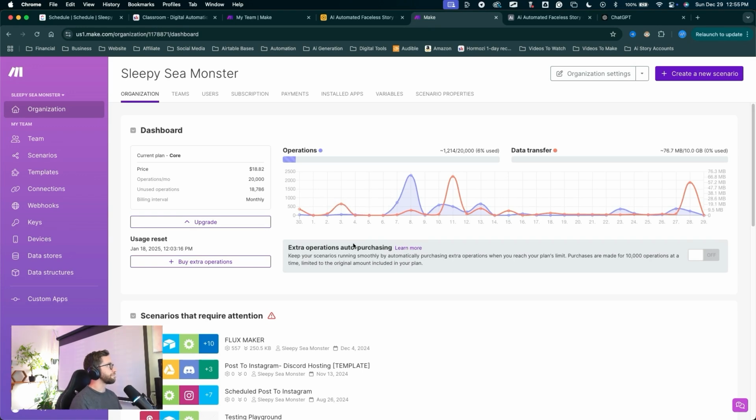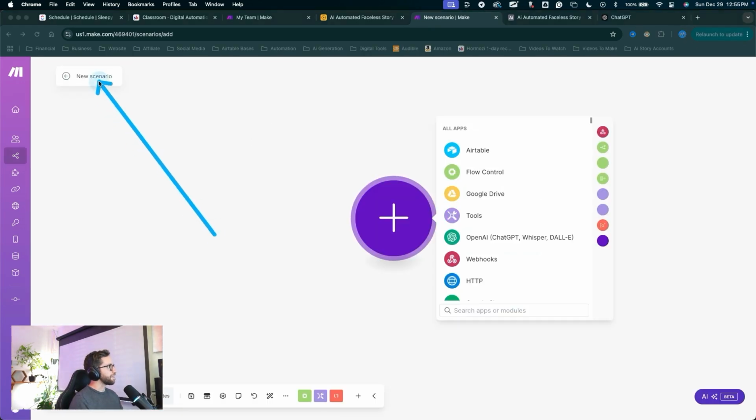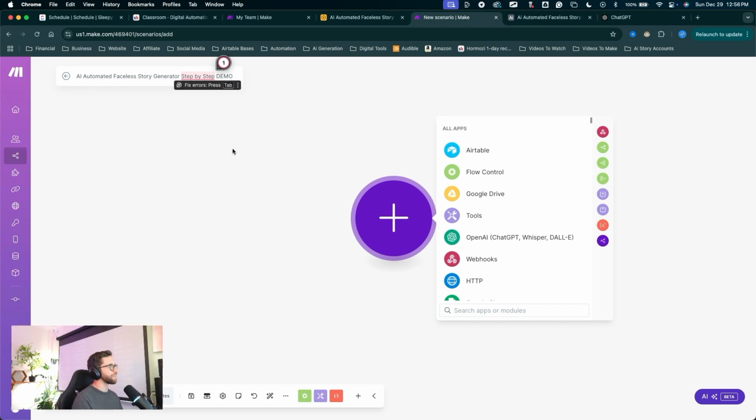Here I am in my make.com dashboard. I'm going to jump up here to create a new scenario. Right away, I'll name this scenario by clicking on the name up here and name it what I want. This is my third time building out this automation from scratch, so I'm just trying to keep things organized with my naming convention. That is what I'll name my project. You can name it whatever you want. And we'll set up our first webhook here.